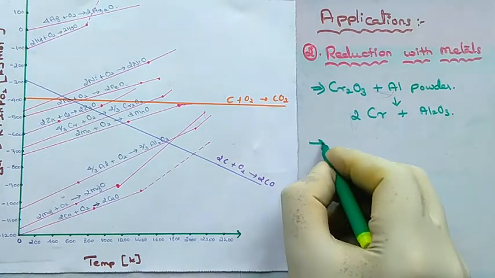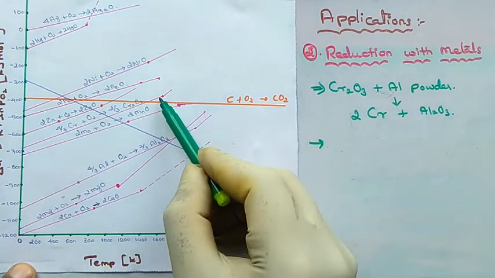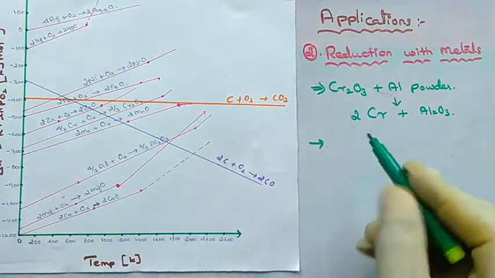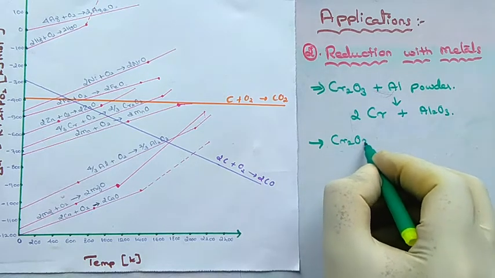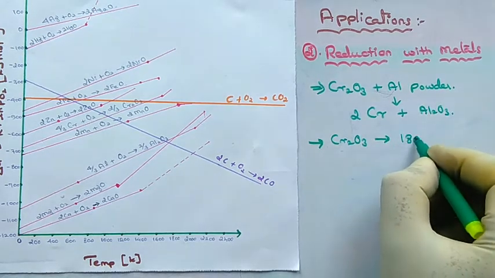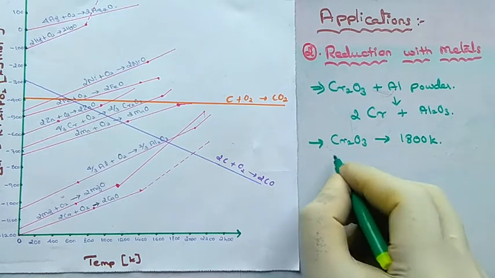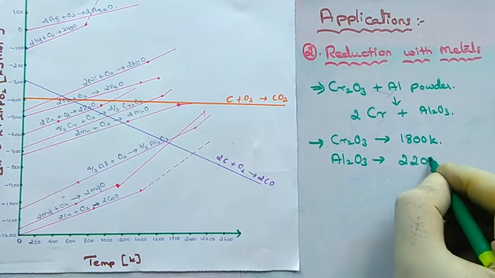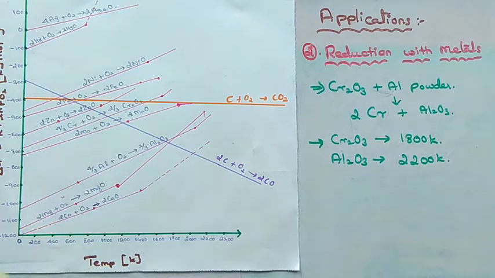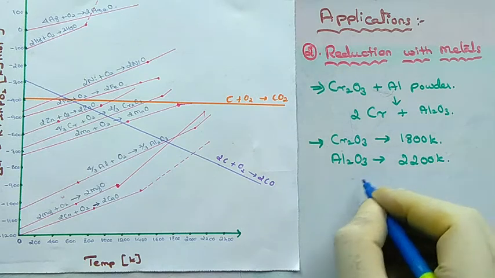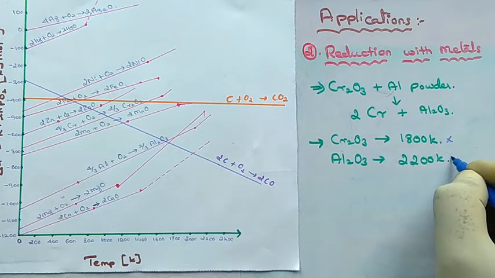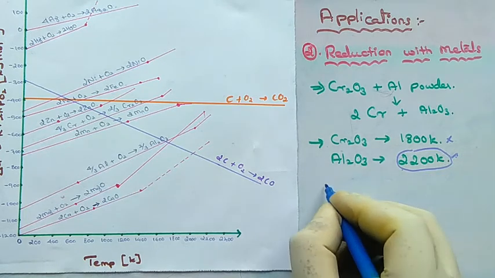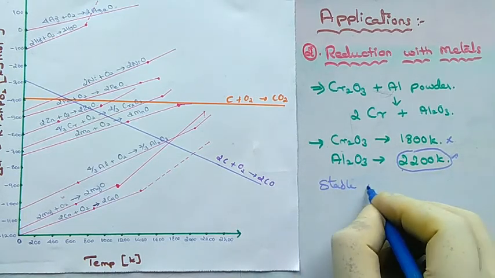So from this Ellingham diagram, we can understand that aluminum oxide is more stable than chromium oxide, because chromium oxide is stable till 1800 Kelvin, whereas aluminum oxide is stable till 2200 Kelvin. So at higher temperatures, chromium oxide will not be stable, whereas aluminum oxide is more stable. So aluminum oxide is more stable than chromium oxide.